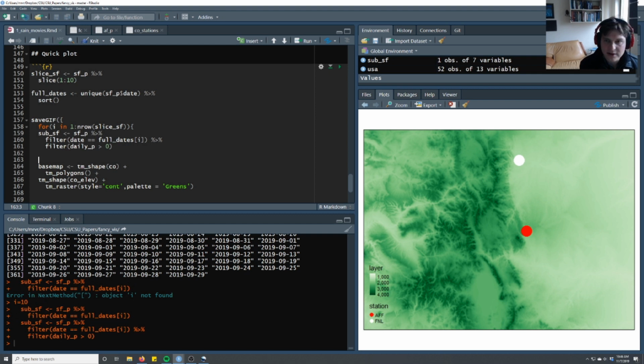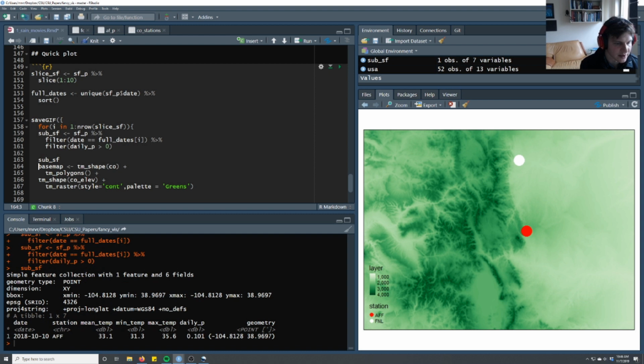And then let's see. So for that one, only one of the sites had any rain or any precip, and that was at the Air Force Academy. It was a very small amount, but it did have some. So you can see 0.0101, so that's great.